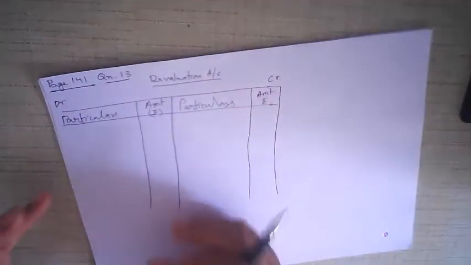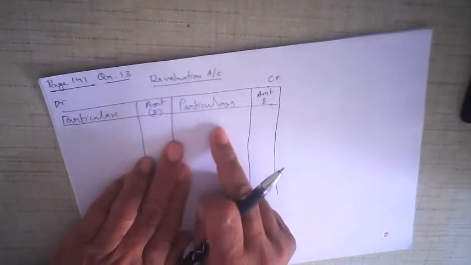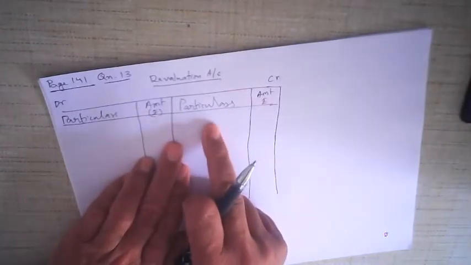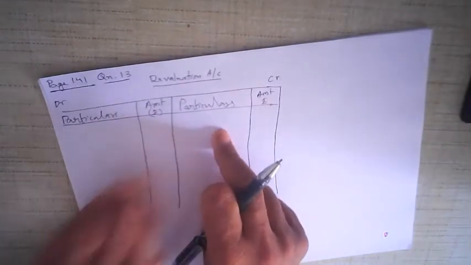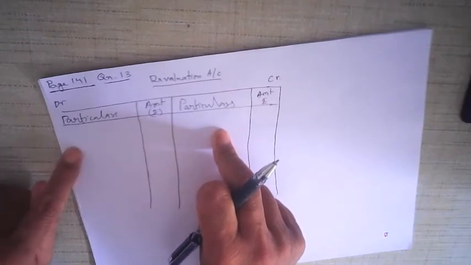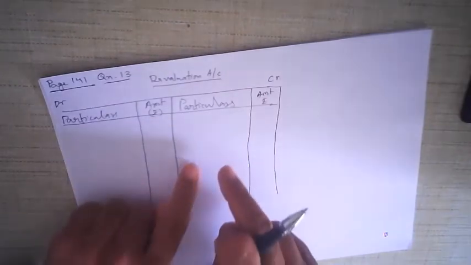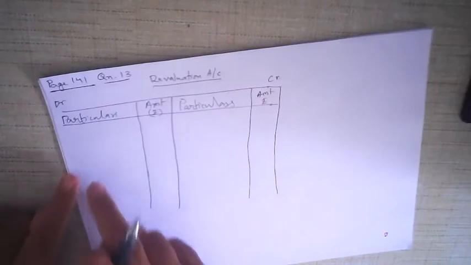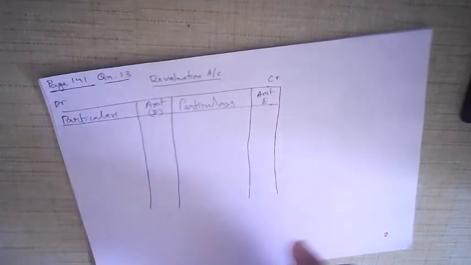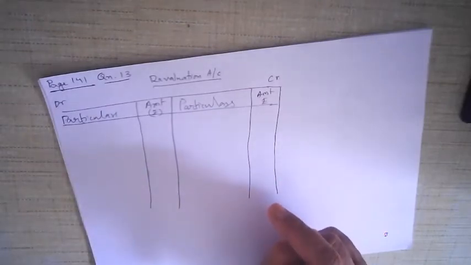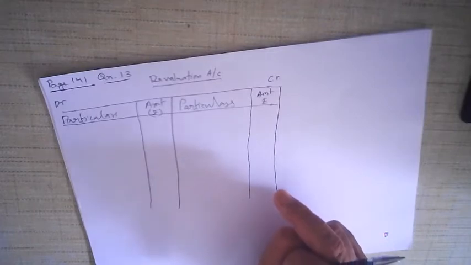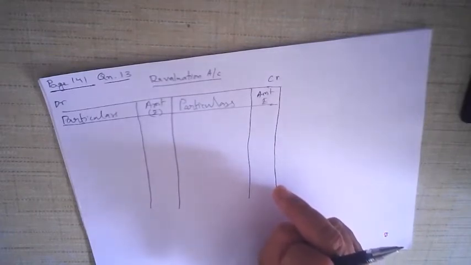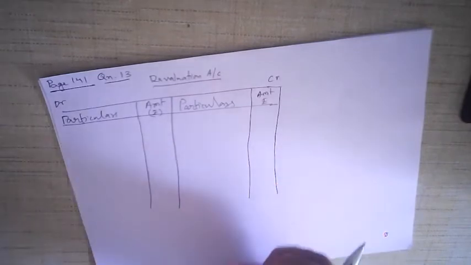Now, as I've indicated, remember only one thing: assets, if they increase, credit side; if assets decrease, then on the debit side. The opposite is true for liabilities. If liabilities decrease, credit; if liabilities increase, debit. All right, your first adjustment, always compare with the balance sheet, the old balance sheet given in the question. The first adjustment says the value of land and building is to be increased by 10%. But 10% of what? Look at the balance sheet.